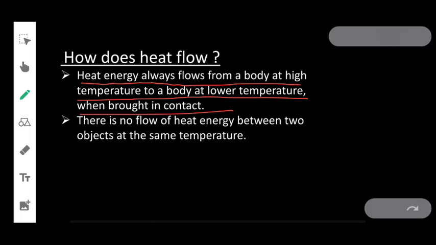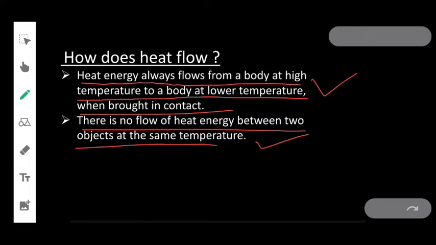Clear? But this flow of heat energy takes place only when there is a difference between the temperatures of two substances. If the temperatures of two substances are different, then the flow will take place. But there is no flow of heat energy between two objects at the same temperature. You have to remember these two points.